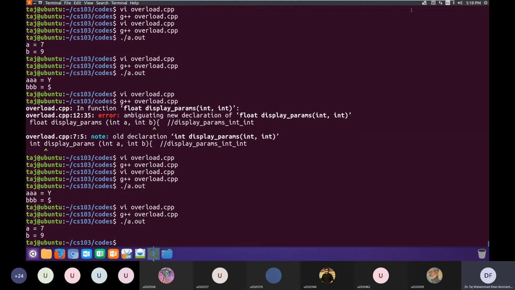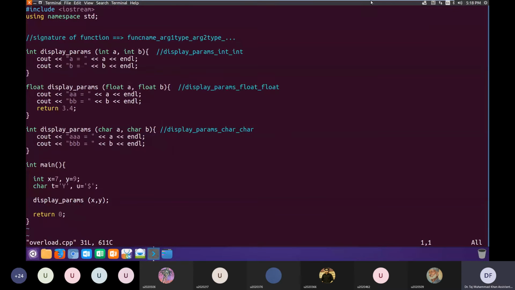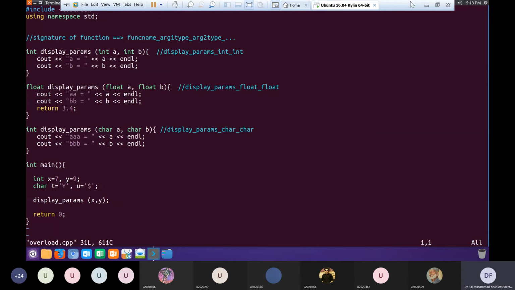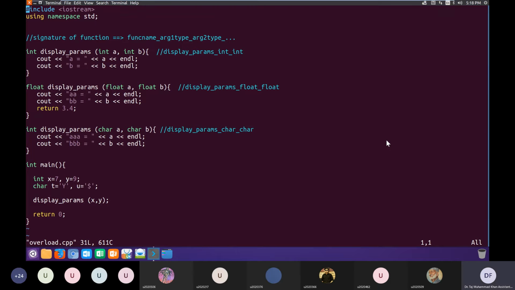Okay, so you see now it can differentiate, since we are giving it ints. It will be able to call the first definition, which is for integers. Is it clear, Usman Tahir? Okay, good.